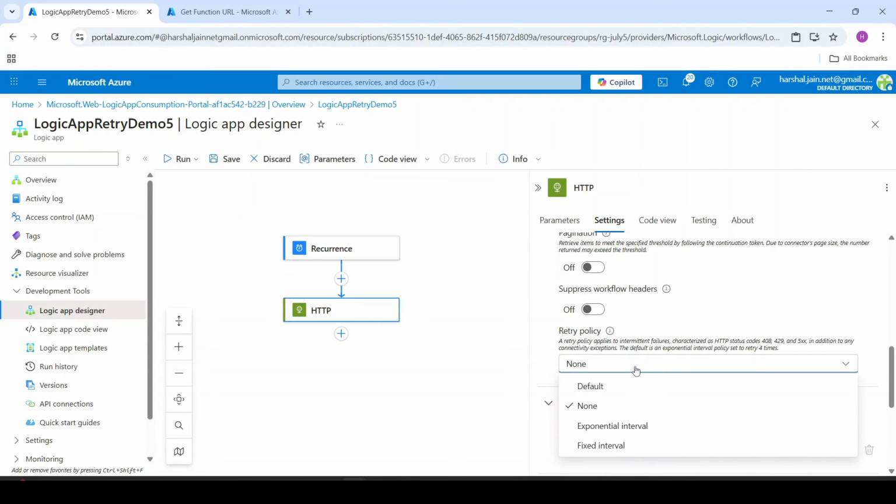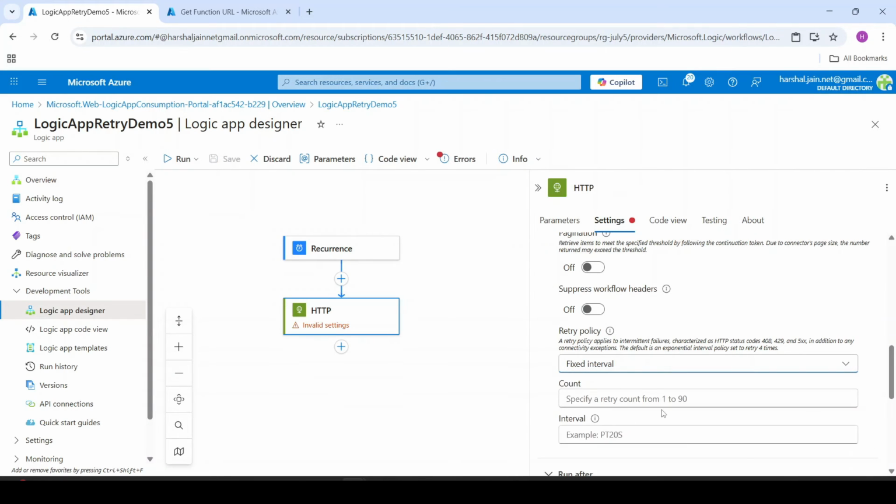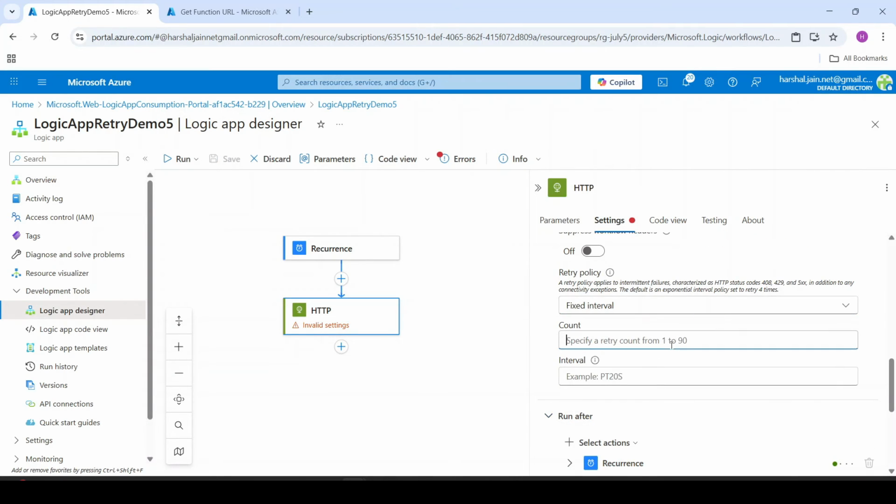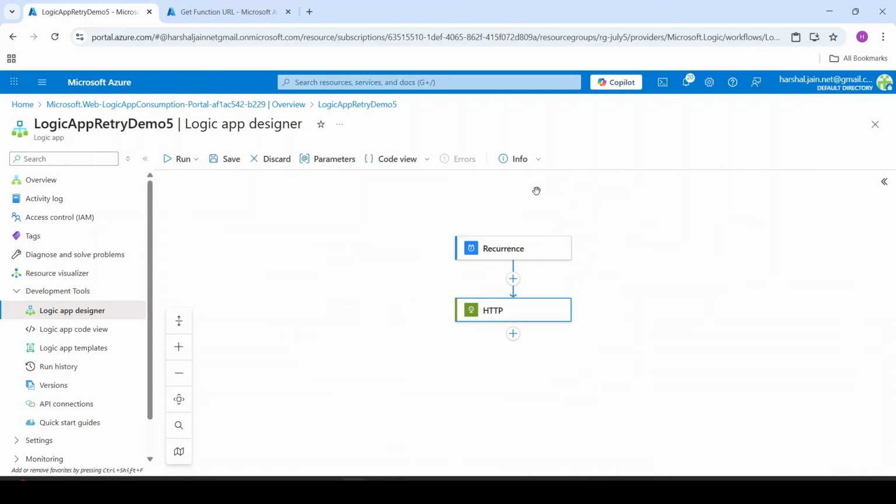retry policy, here now I will say fixed interval, and I will say max try 5 times, and here you have to provide the interval. So I will say try after every 10 seconds. So I will say PT 10 seconds, and let's say save. And again, let's run this logic app a few times.